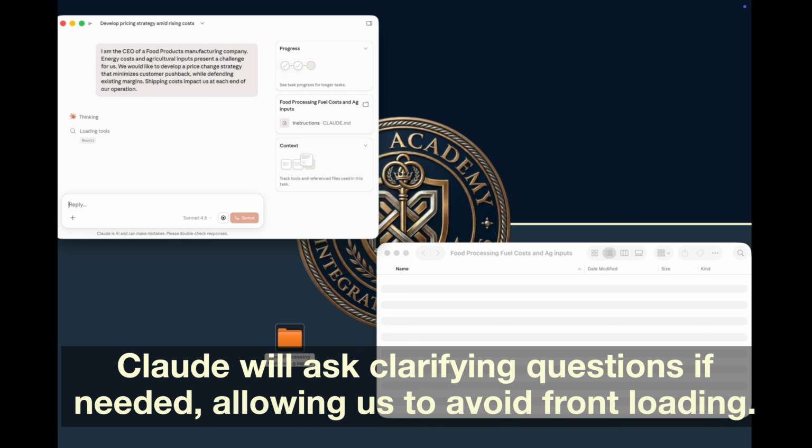Claude will ask clarifying questions along the way, which lets us avoid having to front-load too much information at the beginning. It'll only ask what it needs to know, and continue along as it goes.